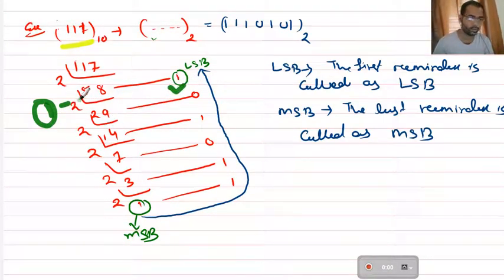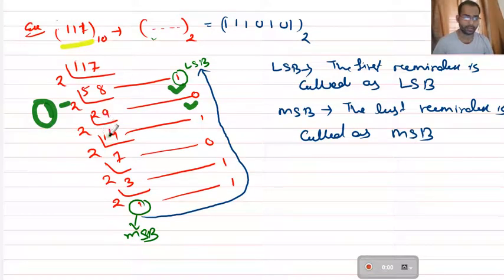Then again we divide 58 by 2 and we get 29 as the result of division, and the remainder is 0 here, because 58 is an even number, and dividing an even number gives remainder 0.